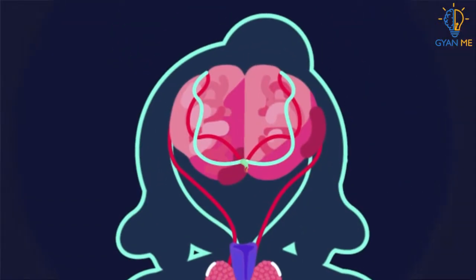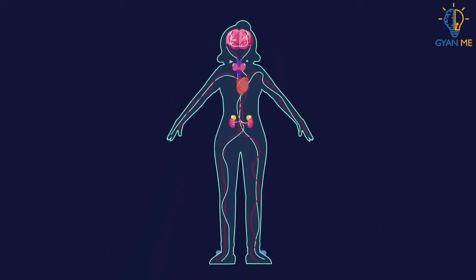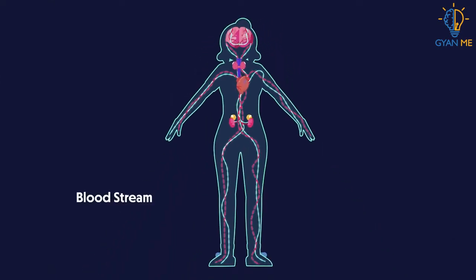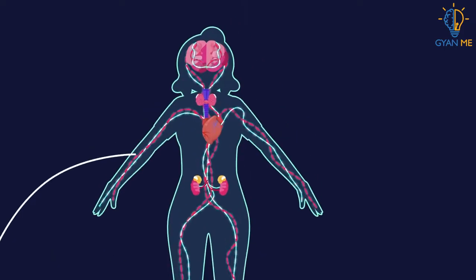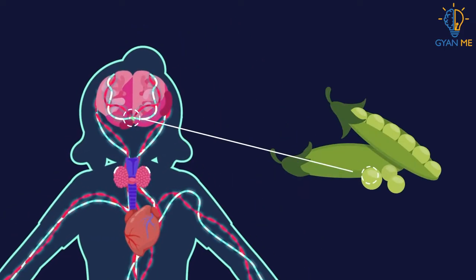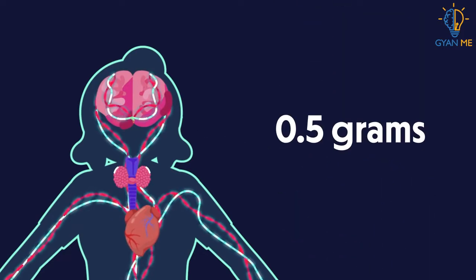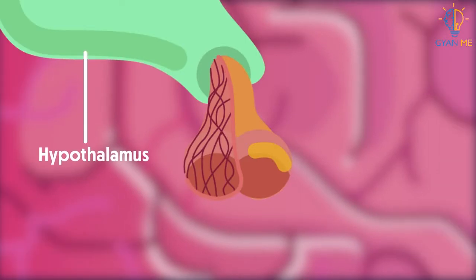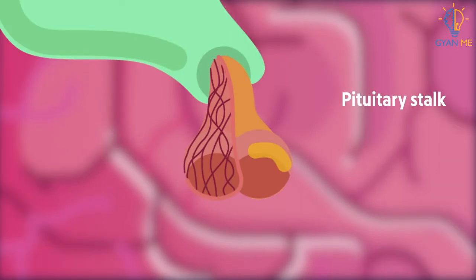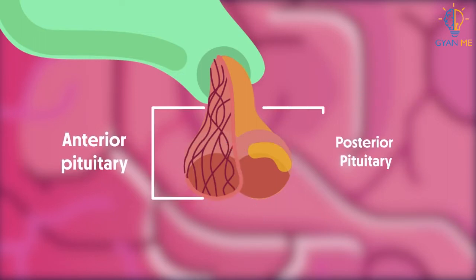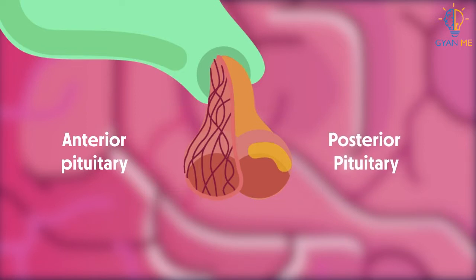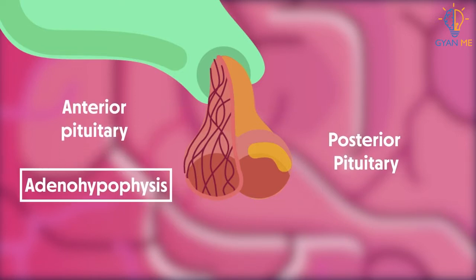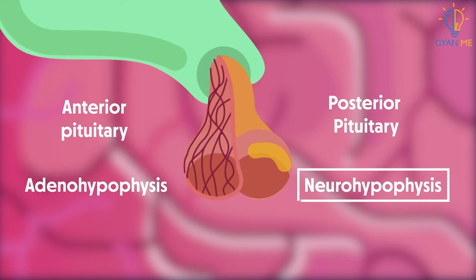Like all endocrine glands, the pituitary gland also releases chemical messengers or hormones directly into the bloodstream. It is a small gland, almost the size of a pea, and its approximate weight is 0.5 grams. It is attached to the hypothalamus by a stalk called the pituitary stalk. It consists of two components or lobes, the anterior pituitary and the posterior pituitary. The anterior pituitary is also known as adenohypophysis, and the posterior pituitary is also known as neurohypophysis.